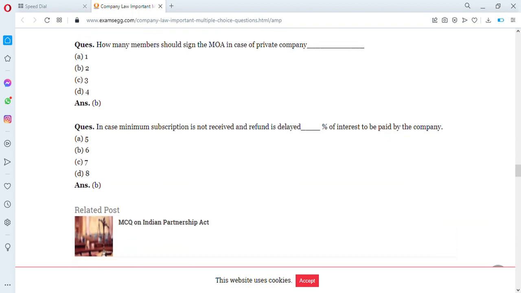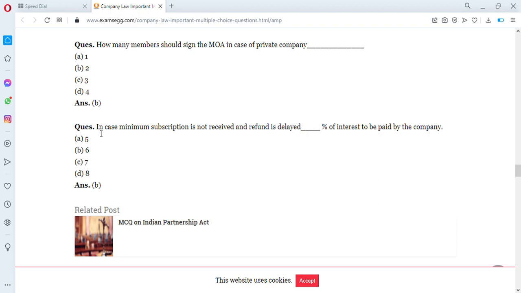Then another question, how many members should sign the Memorandum of Association in case of a public company? I mean in case of a private company, that's supposed to be two for a private and seven for a public. Yeah. How many members should sign the Memorandum of Association in case of a private company? It's supposed to be 2. So the answer is B.